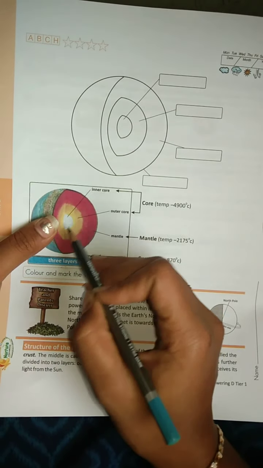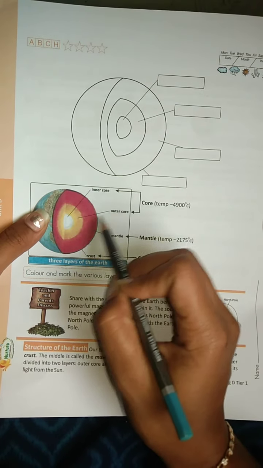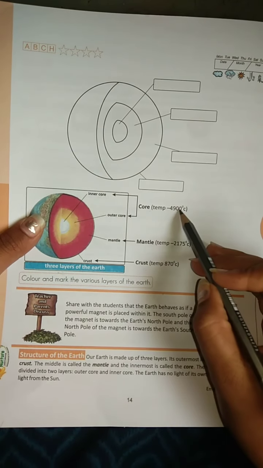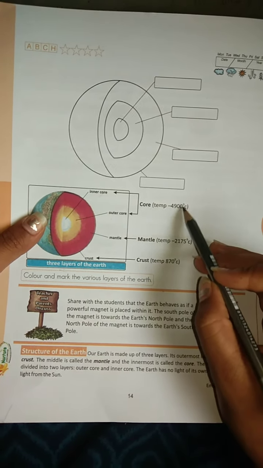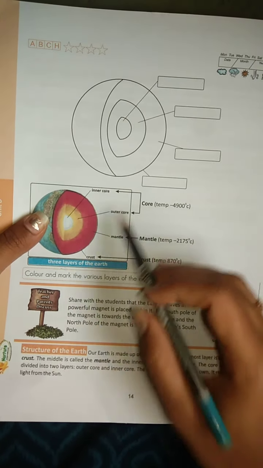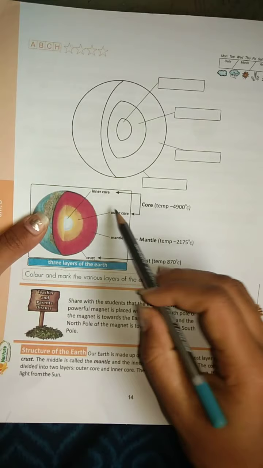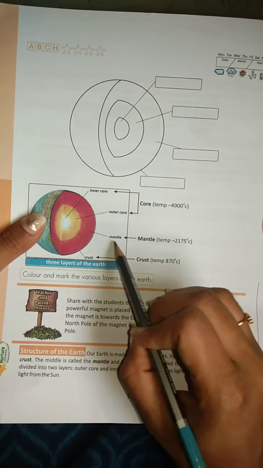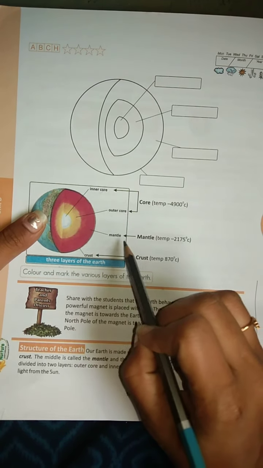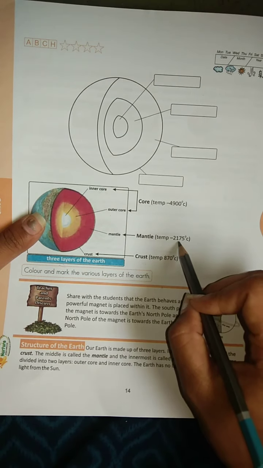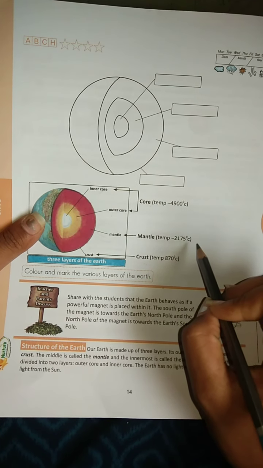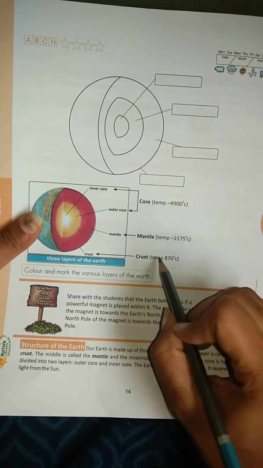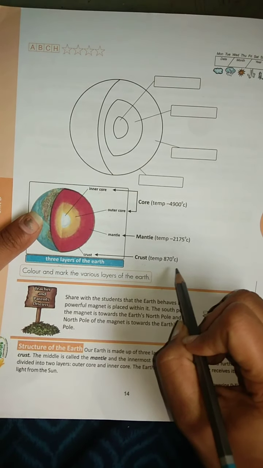Inner core and outer core both will be at the same temperature, 4,900 degrees Celsius. And what about this mantle? The mantle temperature will be 2,175 degrees Celsius. What about this crust? This crust will be 870 degrees Celsius.